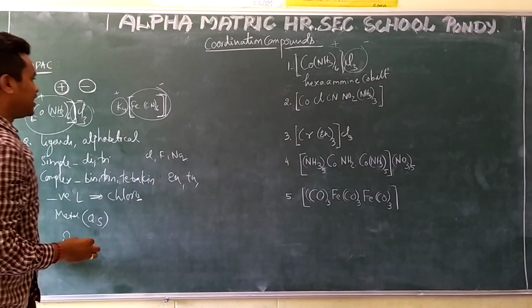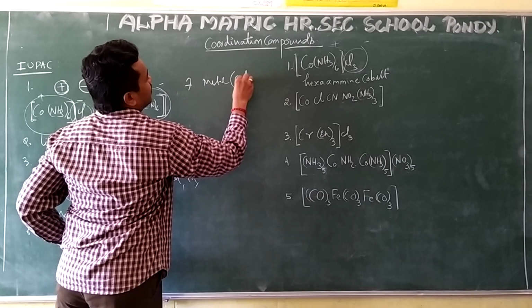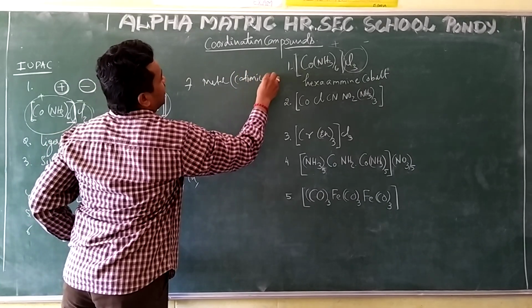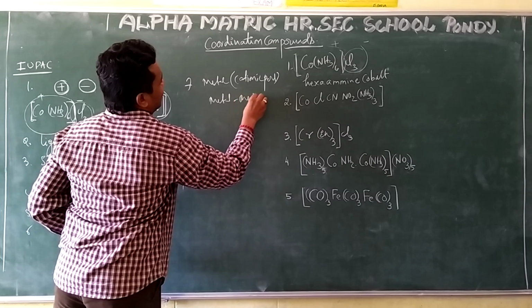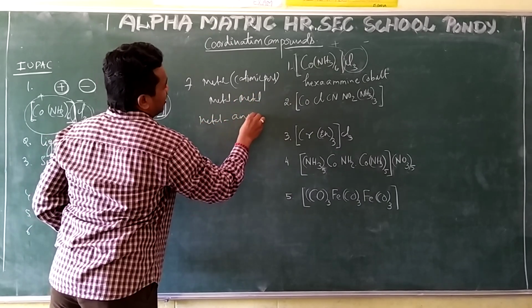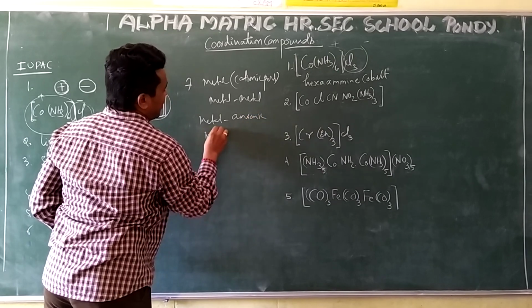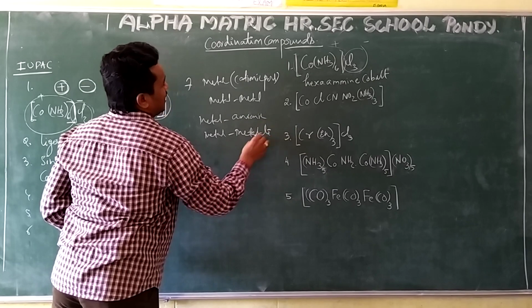Whenever the metal belongs to the cationic part, we write the metal name as it is. If the metal is in the anionic part, you have to write that metal as a metallate.